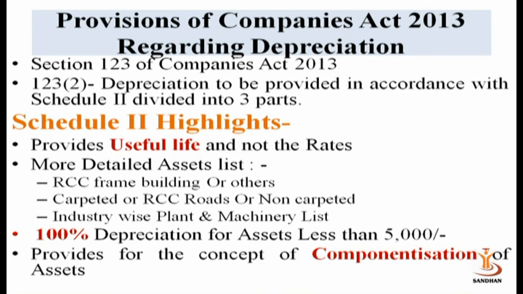The corporates use the Companies Act 2013 provisions as well as income tax provisions. So in case of joint stock companies, the question arises to compare both the figures of depreciation. So what are the provisions of the Companies Act 2013 regarding depreciation?